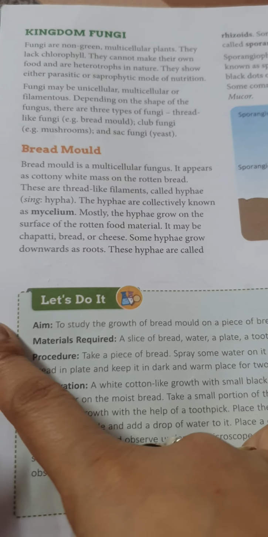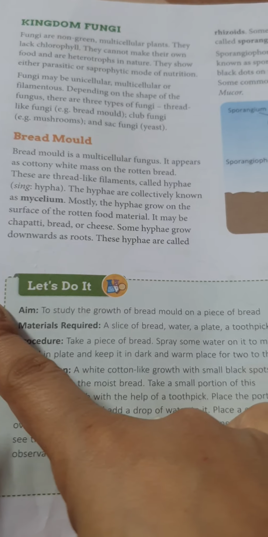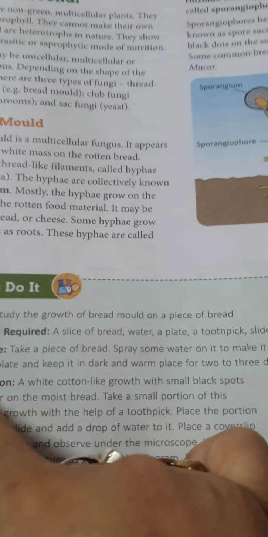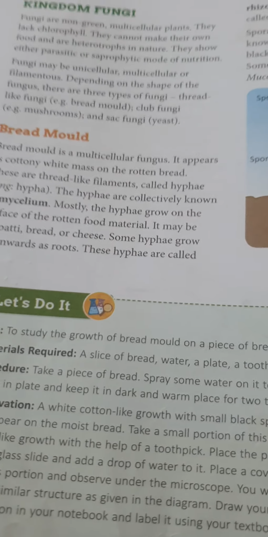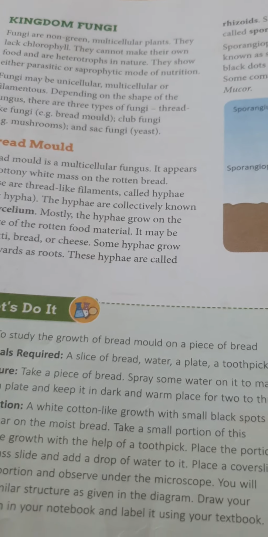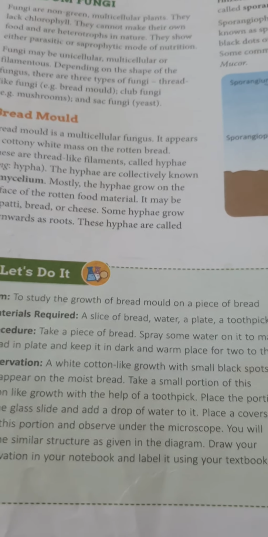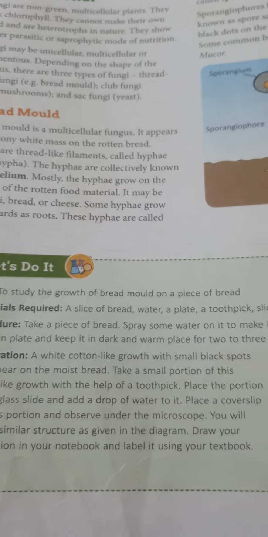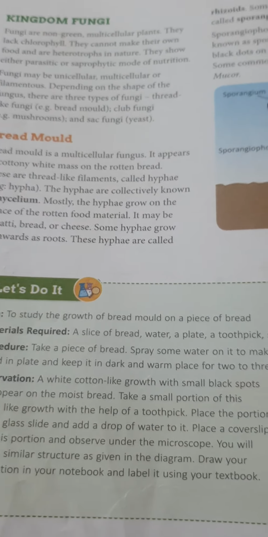Mostly the hyphae grow on the surface of the rotten food material. It may be chapati, bread or cheese. Some hyphae grow downwards like roots; these are called rhizoids. Those that grow on the surface of the rotten food material are known as hyphae or the mycelium.